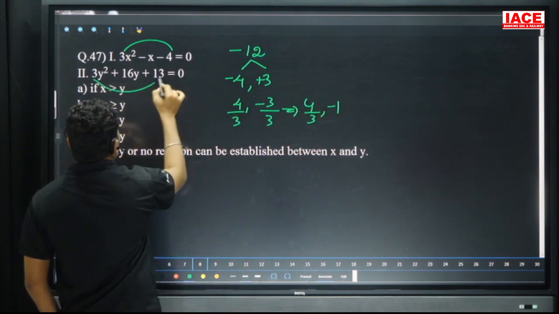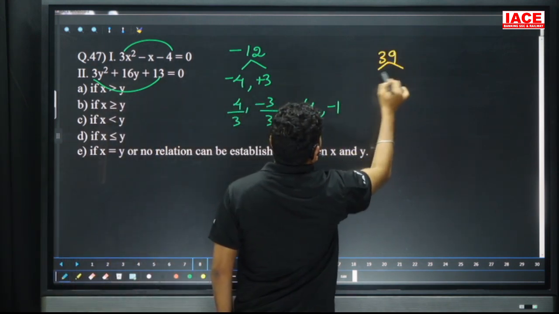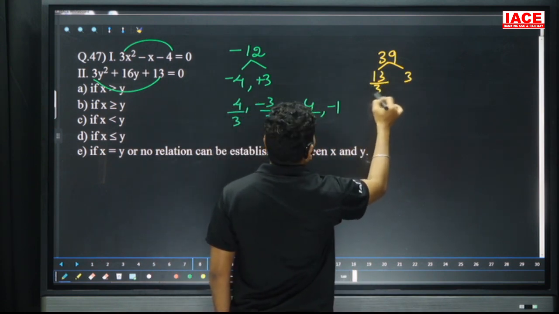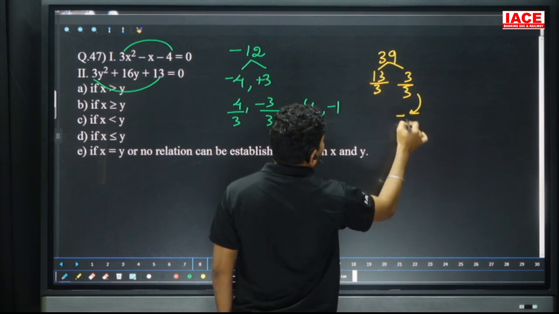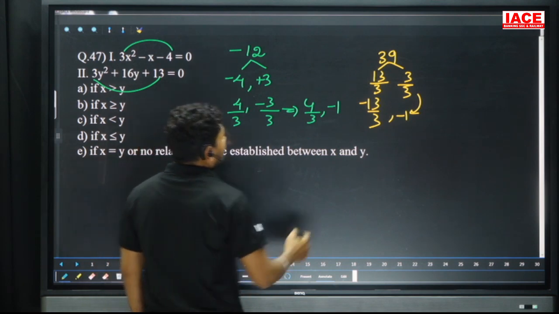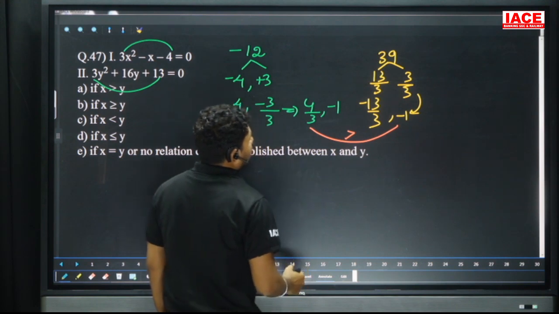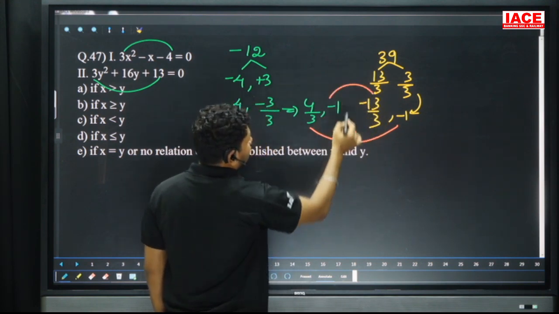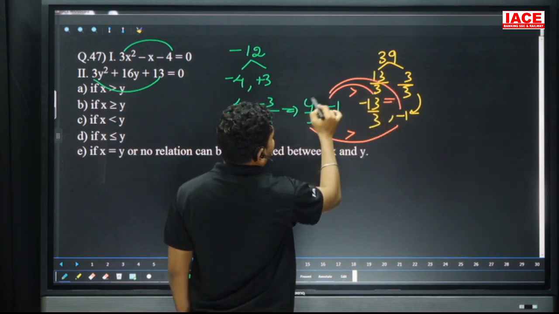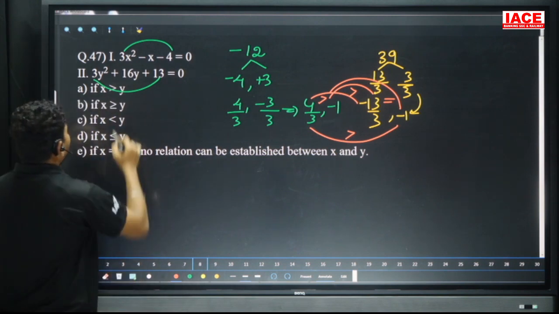Next, 3 13s are 39, we can write 13 comma 3, 13 plus 3 is equal to 16, and divide with 3, and the final factors are minus 1 comma minus 13 by 3. Now we have to compare. 4 by 3 comma minus 1, here 4 by 3 is bigger, and minus 1 to minus 13 by 3, minus 1 is bigger. Here equal and here greater, so we can write greater than or equal to. Our option is what? D.